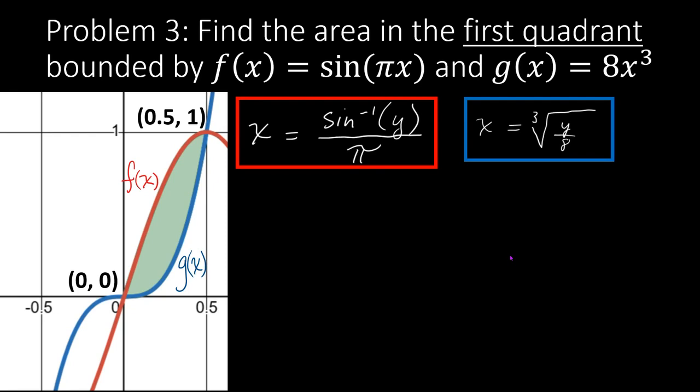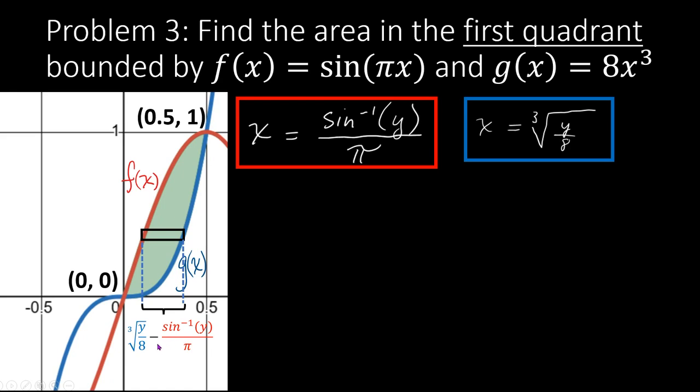So when I'm thinking about the red curve and the blue curve here, I want to slice it horizontally this time. And as I do, I want to think about what's the length of that rectangle? That's going to be the difference between the x value over here on the blue curve minus the x value over here on the red curve. This g of x and f of x, by the way, are both equal to y, or outputs. So those labels aren't that helpful anymore. Instead, I've got to think in terms of the x value on the blue minus the x value on the red.